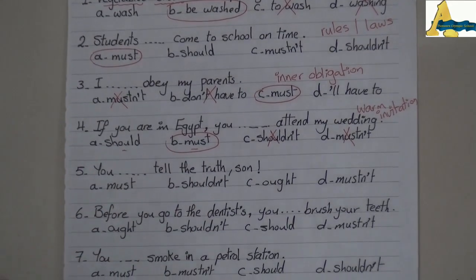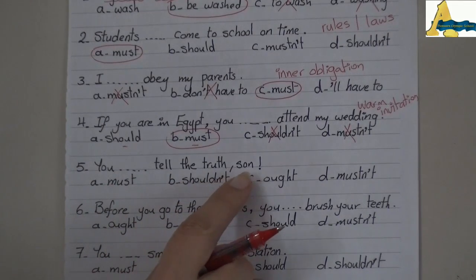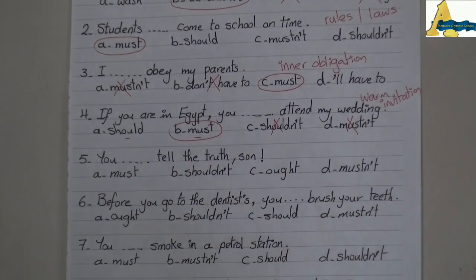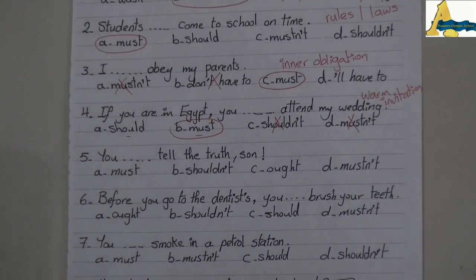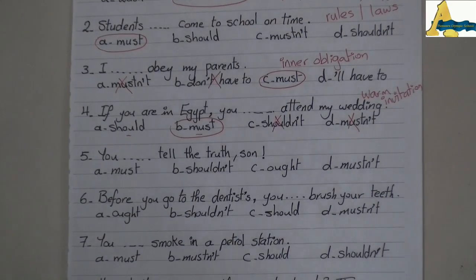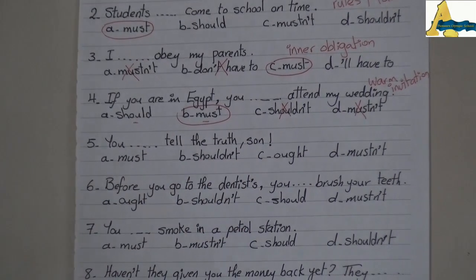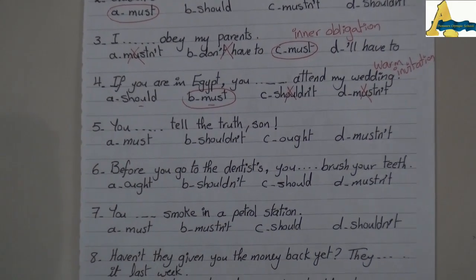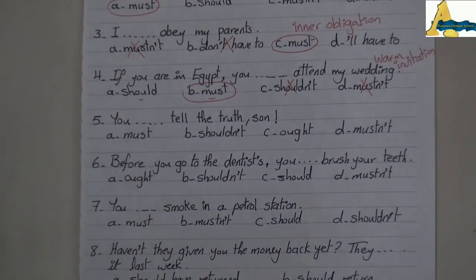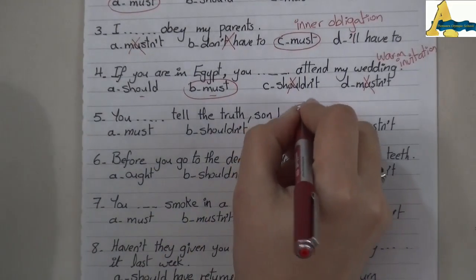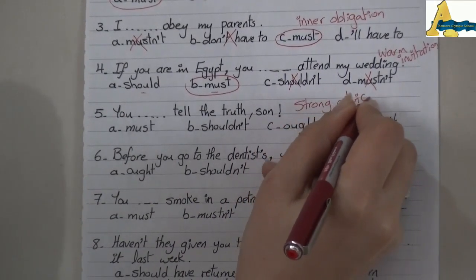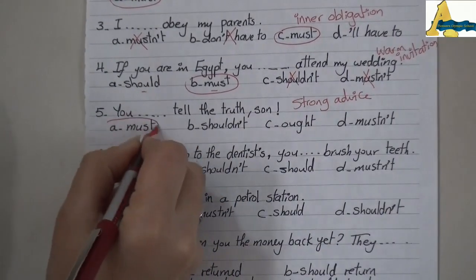Number 5, you dots tell the truth, son. It's obvious that the speaker here is a parent, okay? Mother or father. And the mothers and fathers always give advice to their children, okay? So in strong advice, we use must as well.